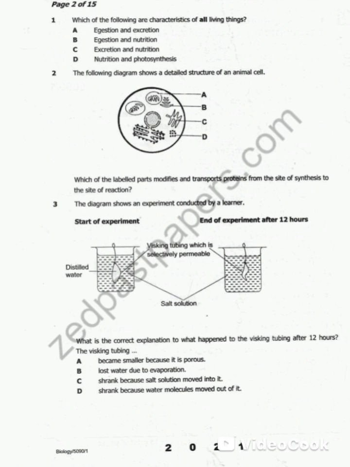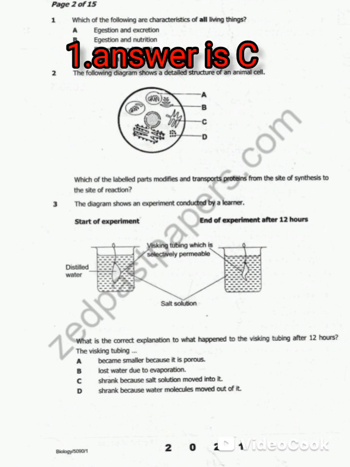So it occurs in both plants and animals. Plants also do excretion, they excrete carbon dioxide as a waste. D is not the answer because nutrition and photosynthesis, and photosynthesis occurs only in plants. So the best answer is C.